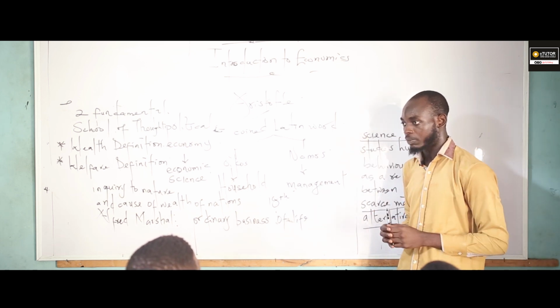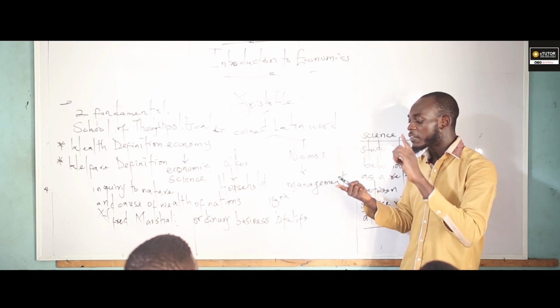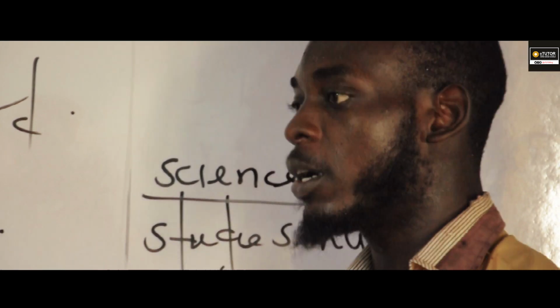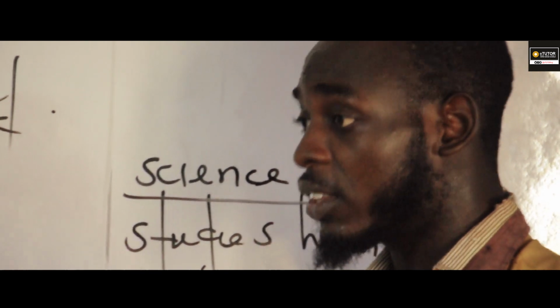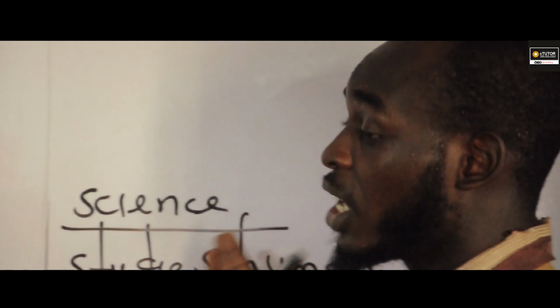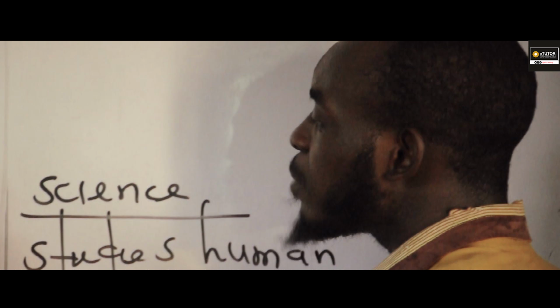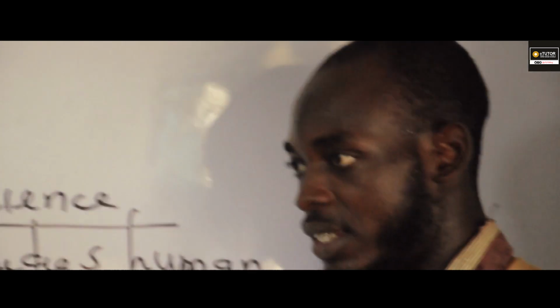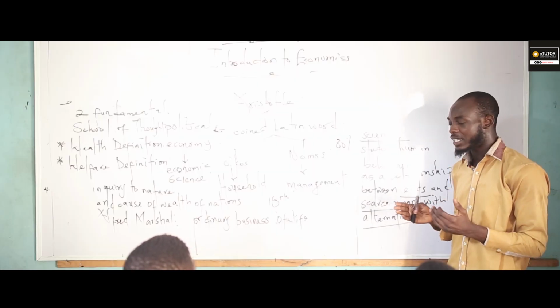Now, this definition was accepted because of the fact that he emphasized the management of the household. Am I communicating? He emphasized the wealth part and the welfare part. He combined everything together. That's the reason why Lionel C. Robbins was accepted by 80% of the scholars. Am I communicating now?